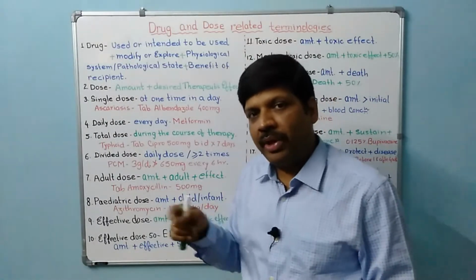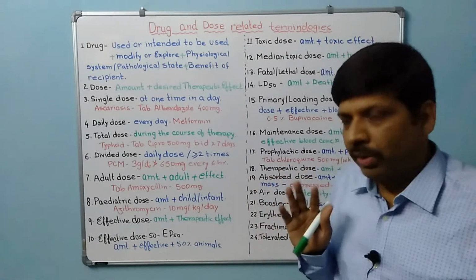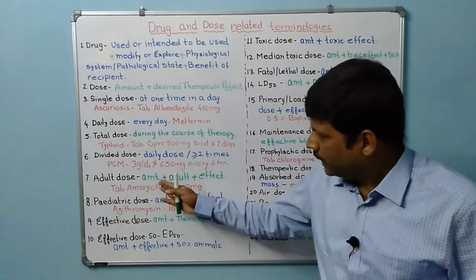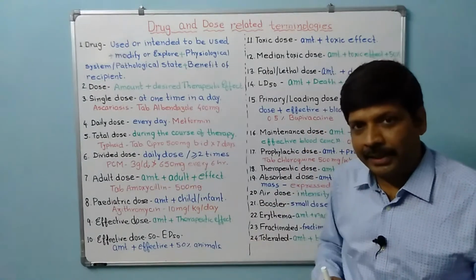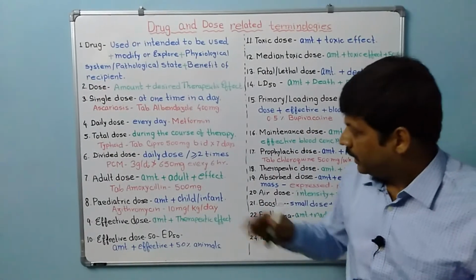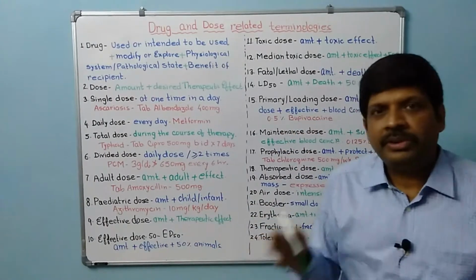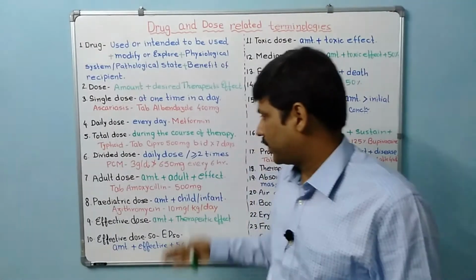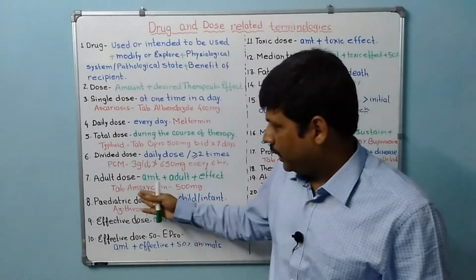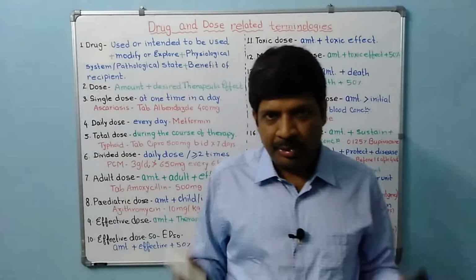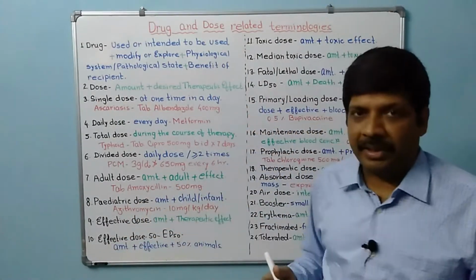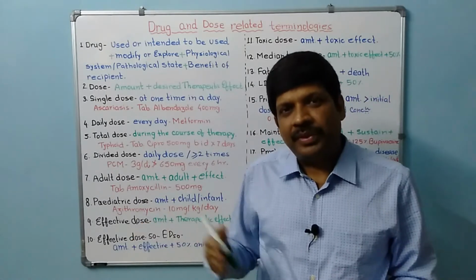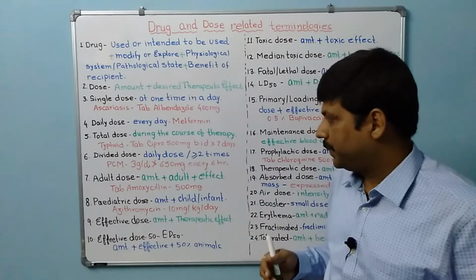Okay, that means 24 hours, 650 into 4. So now coming to adult dose. Adult dose is the amount of medicine taken by an adult to produce the desired effect, the therapeutic effect. So that becomes the adult dose. Like amoxicillin, the usual adult dose of amoxicillin is 500 milligram. So it would be different than the dose which is given for the child or infant.